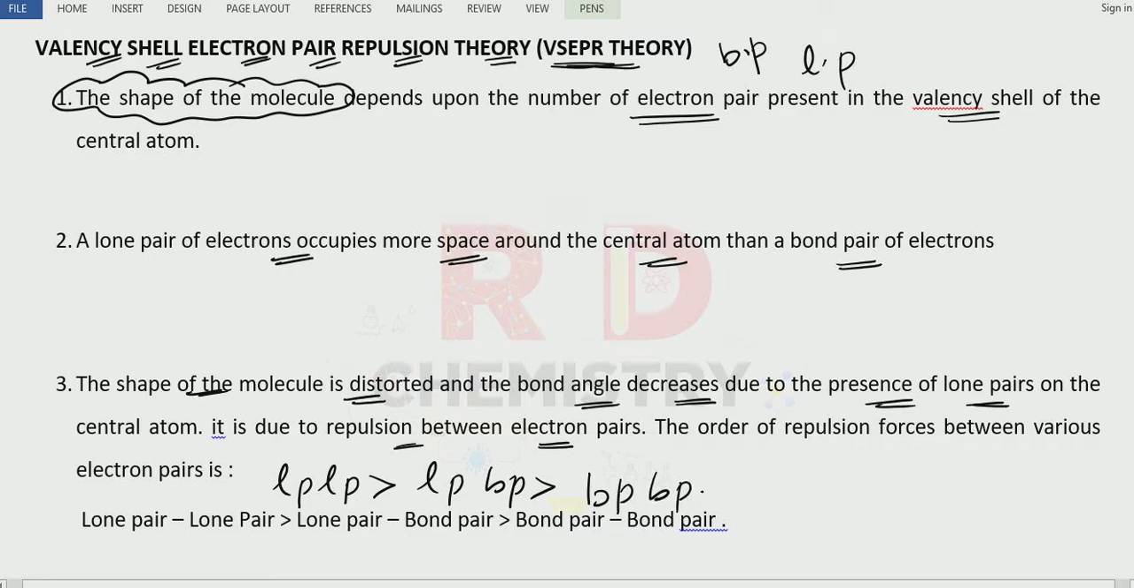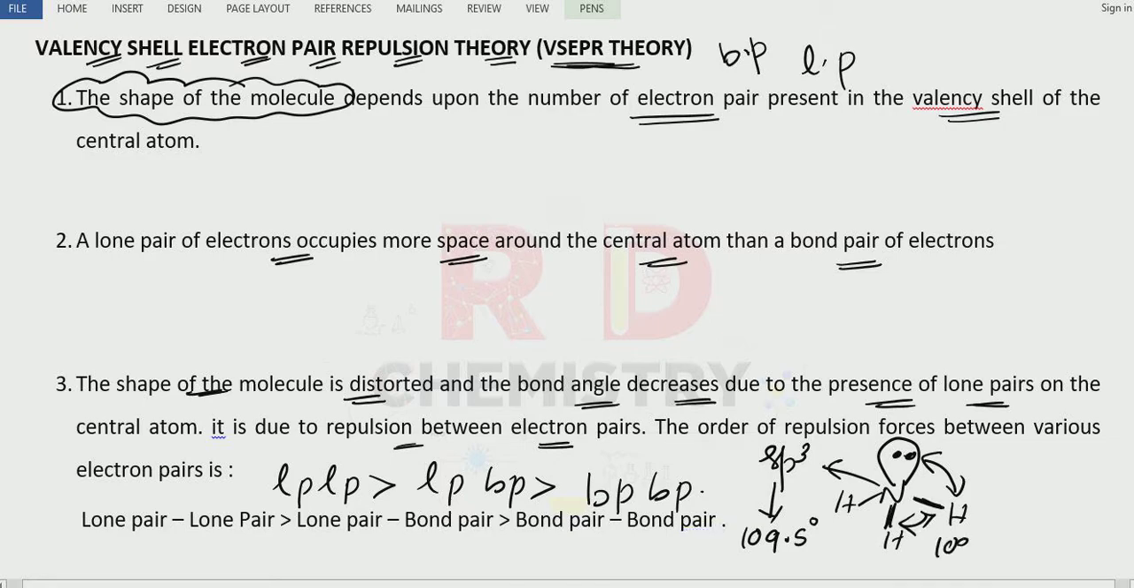For example, ammonia, NH3, is sp3 hybridized. There is also one lone pair, so it is sp3 hybridized, and the expected bond angle is 109.5 degrees. But there is a lone pair, so lone pair-bond pair repulsion takes place. What will happen? The lone pair and bond pairs move away from each other, whereas the bond pairs approach each other. Therefore, the bond angle is not 109.5 degrees; the actual bond angle is 107.5 degrees. So this is the use of VSEPR theory to predict actual bond angles in molecules. Clear?